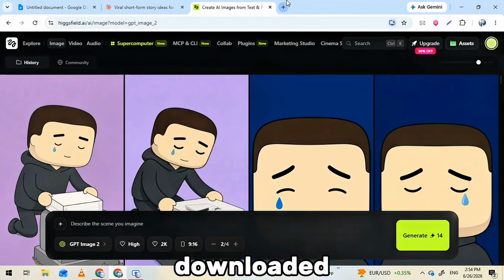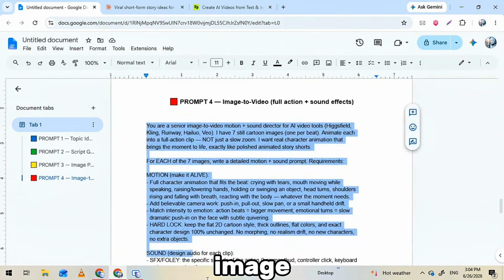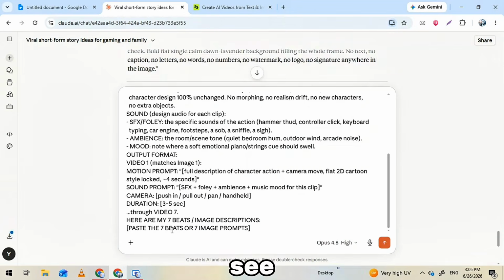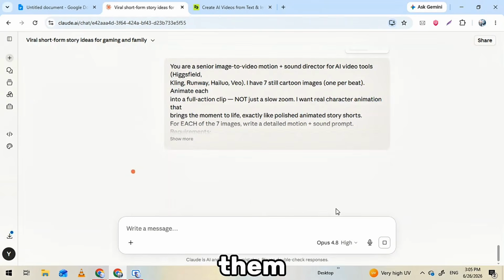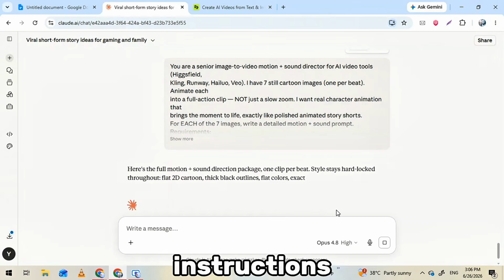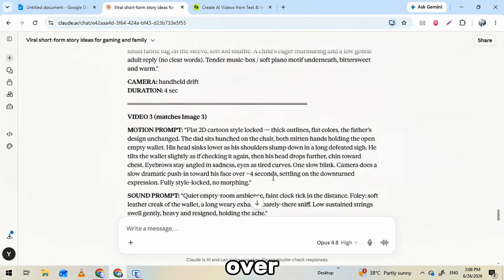Once they're downloaded, head back to that Google Doc. Scroll to the last prompt, number 4, the image to video prompt. Copy it, then go back to Claude and paste it in. See where it says paste image prompt in the brackets? That's where your scenes go. Grab the image prompts from the previous step, drop them into the brackets, and hit generate. Claude spins each one into a ready-to-use motion prompt, basically the instructions that tell the AI how each still should come alive and move. Now take those over to Higgsfield.